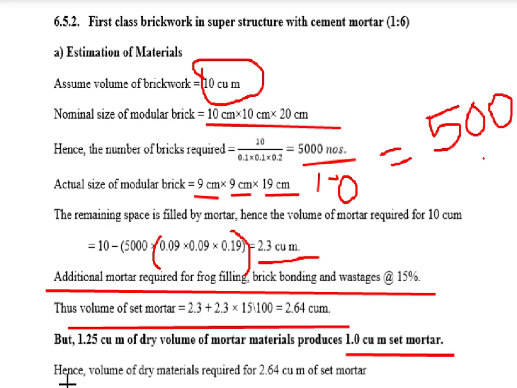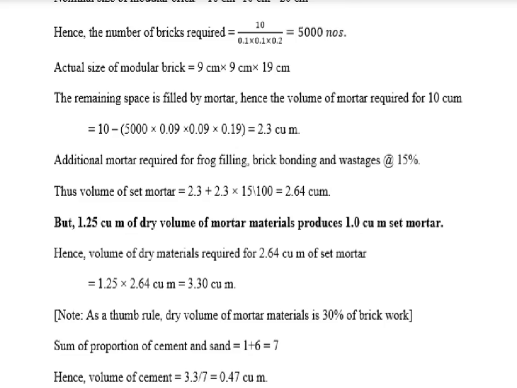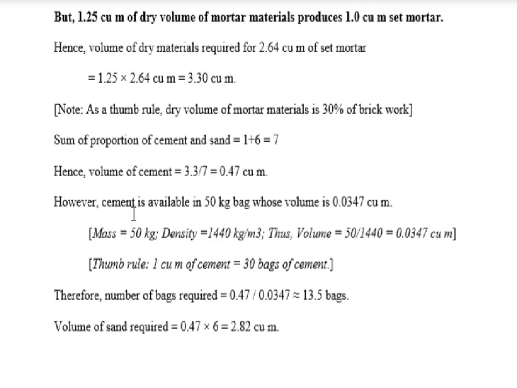Hence, volume of dry material required for 2.64 cubic meter: we have to multiply this with 1.25. See next slide. Here we have to multiply 1.25 into 2.64. So that is 3.30 cubic meter.